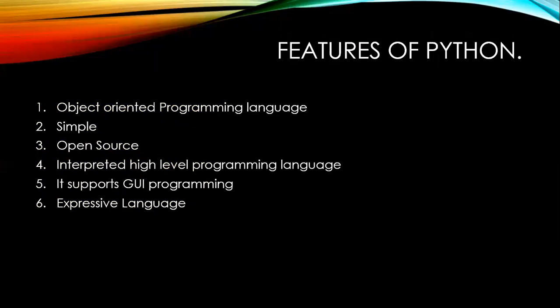Now see the features of Python. There are so many features of Python. The first feature is that it is an object oriented programming language. It is a simple programming language. Third, it is open source. Fourth, it is an interpreted high level programming language. It supports GUI programming, and the last is that it is an expressive language.